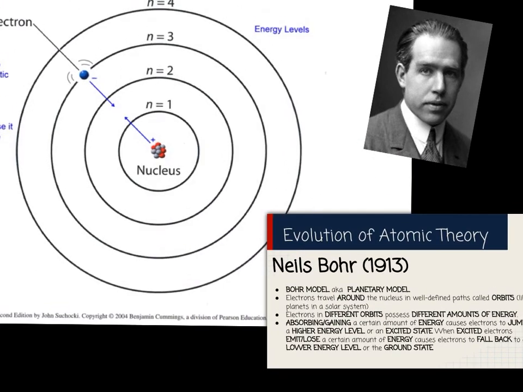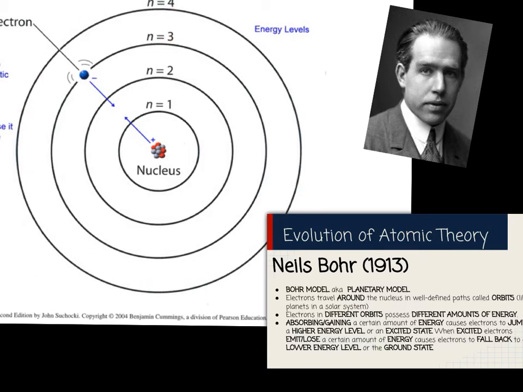Alright, so in the center we have a nucleus, and then you have these rings. This is the first ring, this is the second ring. The first ring can hold a maximum of 2 electrons, and those 2 electrons have the lowest amount of energy. Then in the second ring out from the nucleus, you have a maximum of 8 electrons, and those 8 electrons can have more energy than the 2 electrons in the inner ring. And then they get more and more energy as you go further and further out from the nucleus.